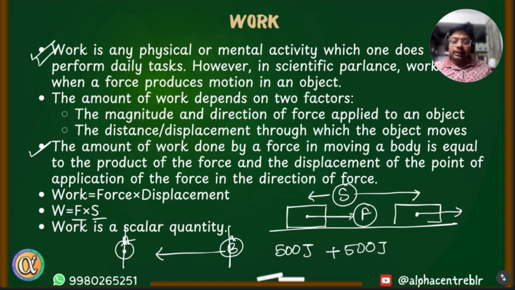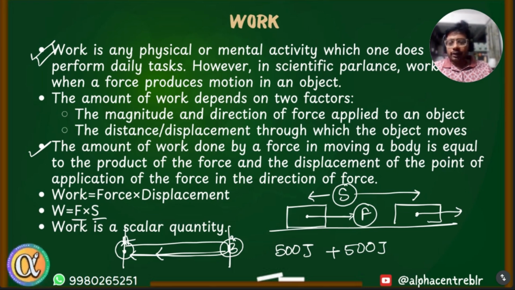If I ask you, what is the total displacement of the object when it goes from A to B and then returns from B to A? This we did in ninth standard. Can you tell what is the total displacement of the object when we go from A to B and then back to A? Zero. The total displacement is zero. Because displacement is a vector quantity, it gets cancelled, like a positive displacement and a negative displacement get cancelled. Positive has one direction, negative has the opposite direction. But the same is not true for work.